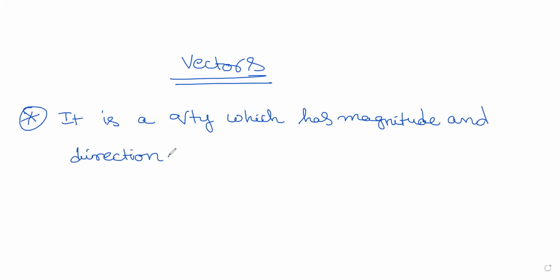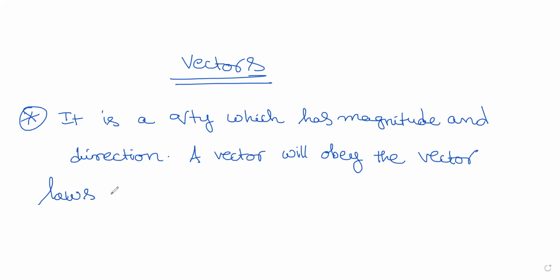It is a quantity which has magnitude and direction. So a vector will obey the vector laws of addition.